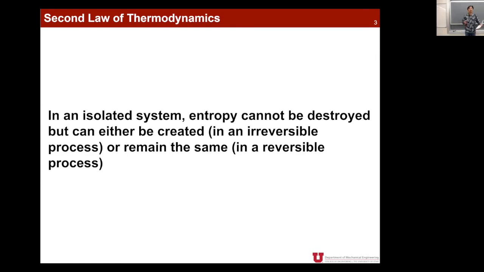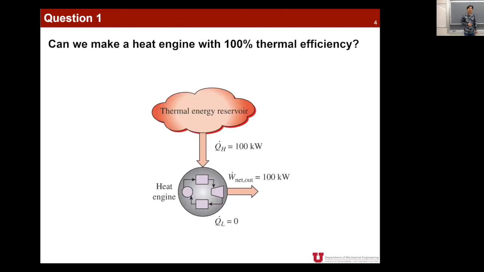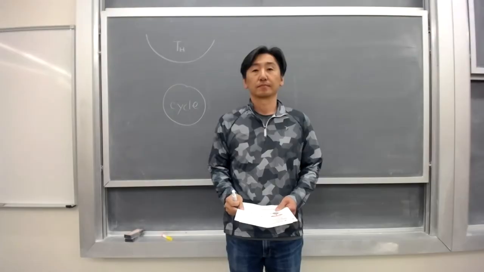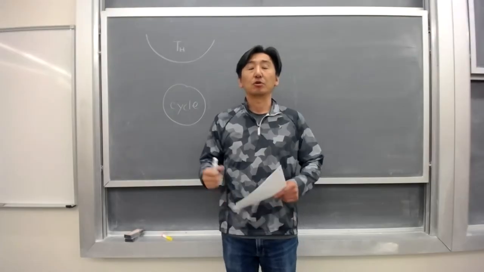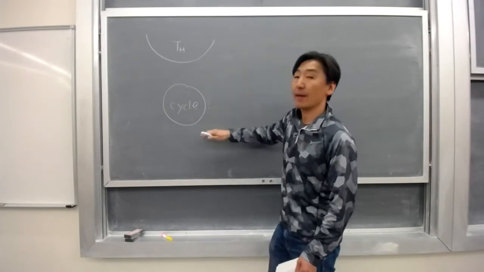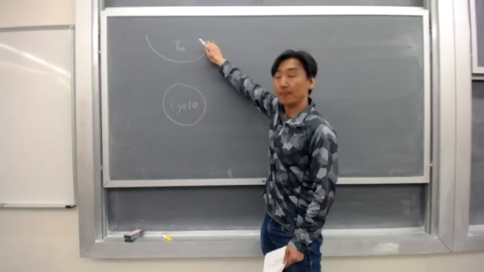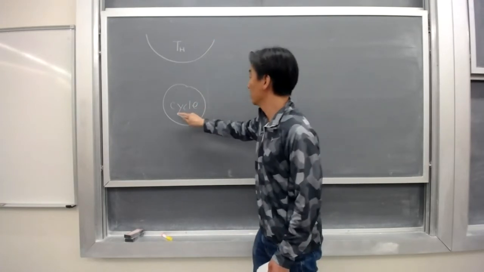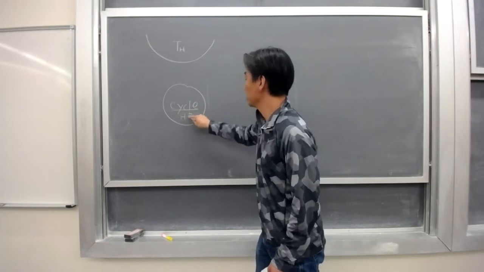But can you really restate that same second law of thermodynamics using the thermodynamic cycle? In order to do so, I'm going to ask one question. The first question is, can we make a heat engine with 100% thermal efficiency? In order to answer this question, I draw on the blackboard these schematics. So now we have a thermal reservoir and we have a heat engine. Cycle means heat engine.